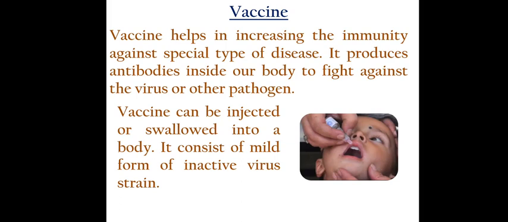You have seen this kind of thing: children below 5 years are given the mild polio virus drop, so that they can be prevented from the polio disease. Normally the vaccine contains either a mild form of the virus or dead, inactive virus strains. So this is the vaccine, and this is again a use of microorganisms.